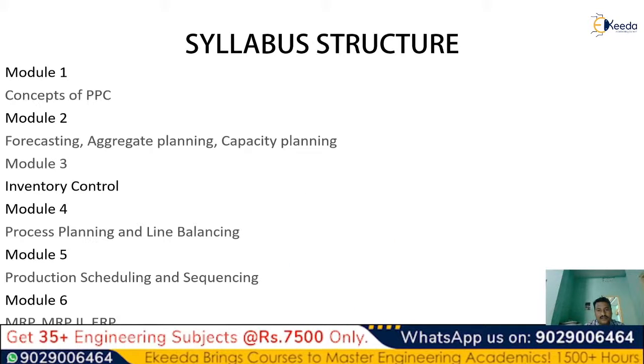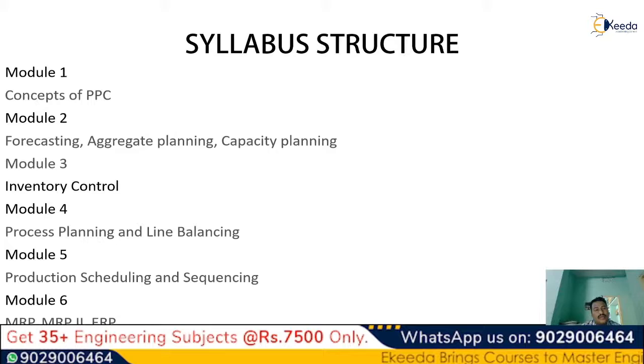Okay, so coming to the syllabus structure. As we already know, the examination structure of your end semester examination is 20 and 80 marks: 20 marks internal, 2 internals, out of which the average will be taken, and external is of 80 marks. Of that, 20 marks is short questions, 5 short questions of 4 marks each, and the other 60 marks are the long questions, 10 into 6, 60 marks.